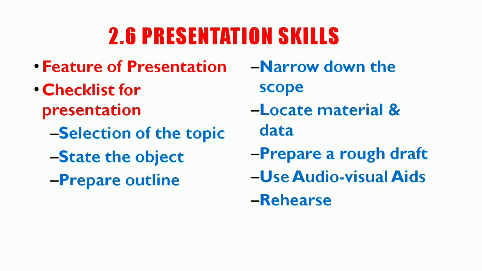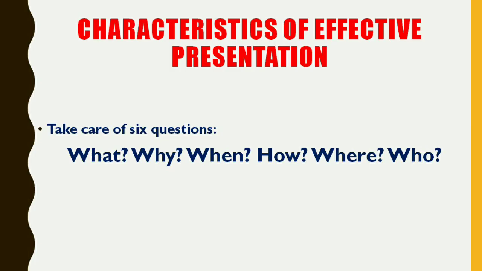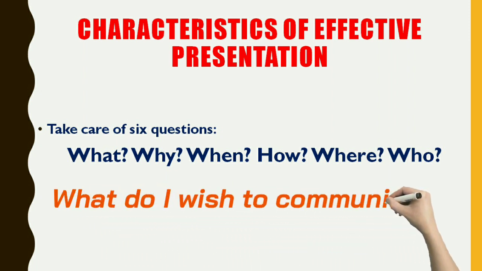The next point that we must focus on is the characteristics of an effective presentation. There are 6 questions that we should take care of: what, why, when, how, where, who. Let's see these 6 questions. First, what: what do I wish to communicate?